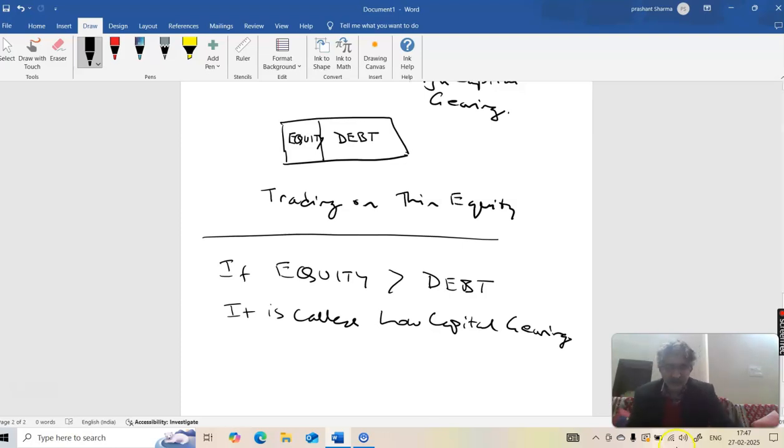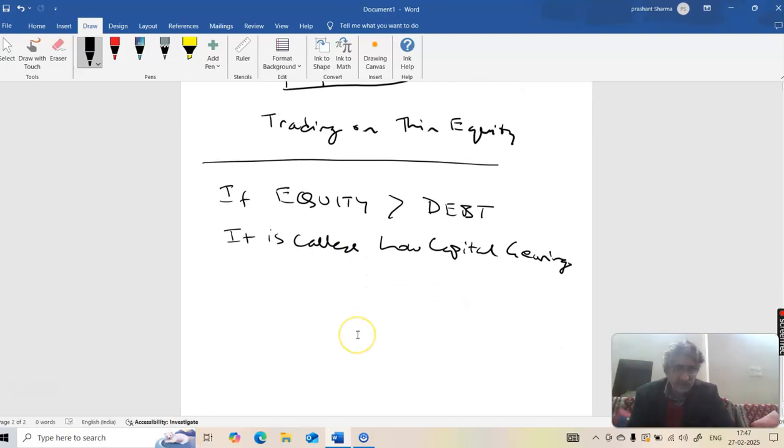And now another visual I'm giving you so that you remember in an easy way. Imagine that this rectangle is denoting the total capital of a company, and the capital structure is like this. Equity I'm writing over here, children, and debt I am writing over here.